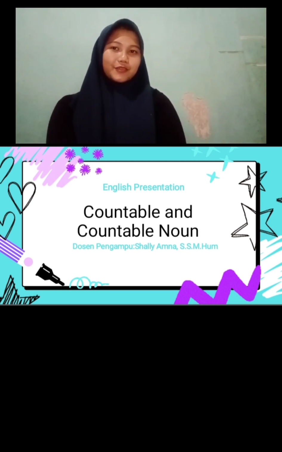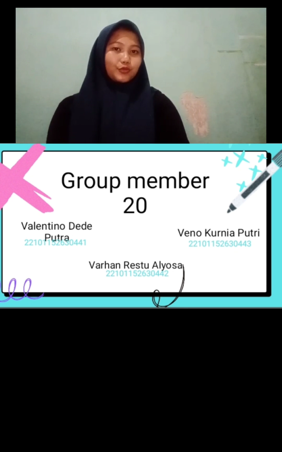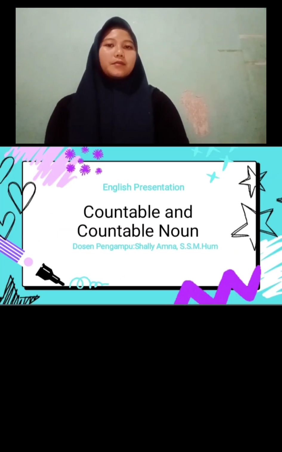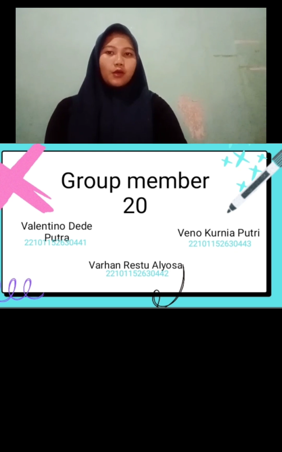Good morning. Let me introduce myself, my name is Veno with BP number 2210152630443 from the 20 IF10 group. I was appointed as the moderator. The group will explain material about countable and uncountable nouns. The following are members of group 20. 1.